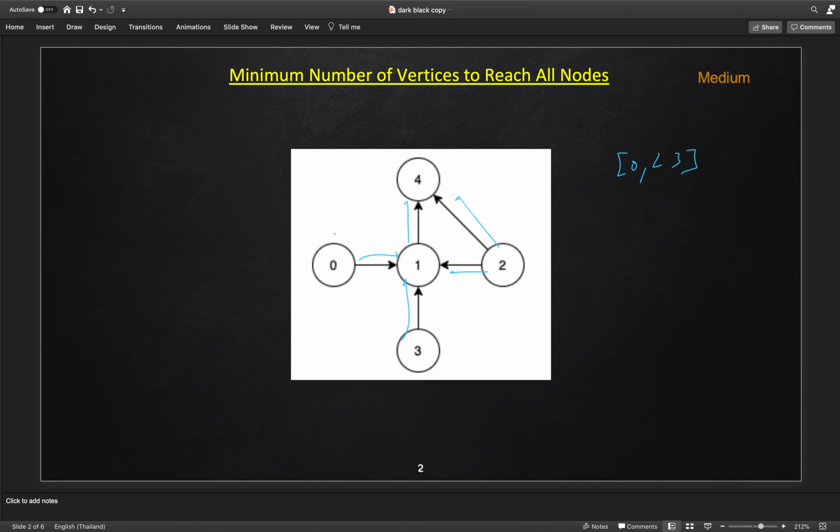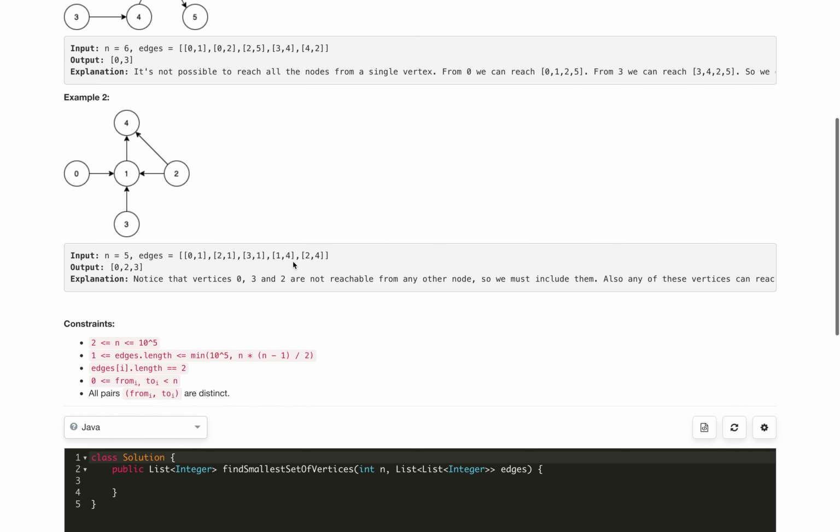So let's go to one of the examples here. We have in degree of 0 is 0, in degree of 3 is 0, in degree of 2 is 0. Here we have to return all the vertices that have in degree 0. So let's quickly implement this code.